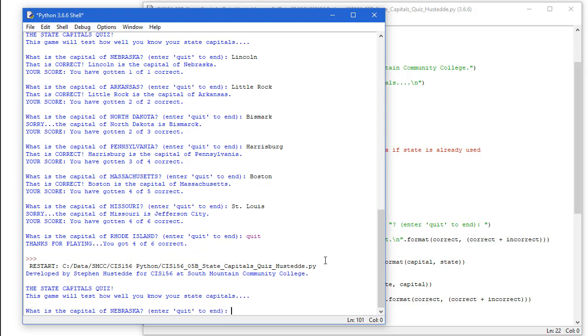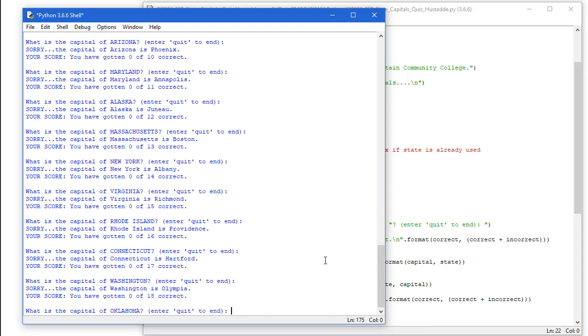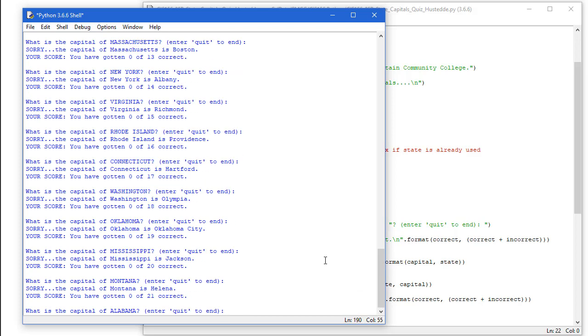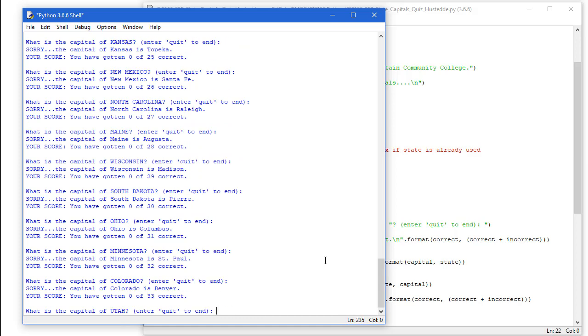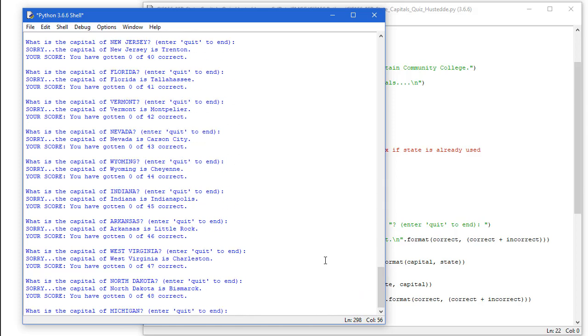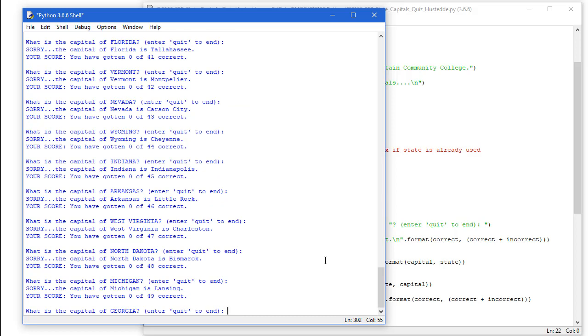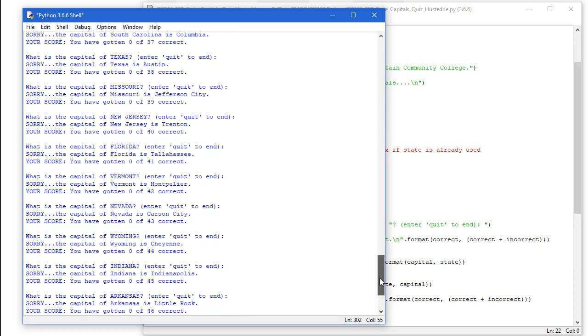And I'm not going to bother to enter anything here. I'm just going to simply get them all wrong. And so I'm looking at the numbers here, 0 of 21, 32, then I'm at 48, there's 0 of 49, and I'm on Georgia. I'm just going to go back through the list and see if I see any duplicates.